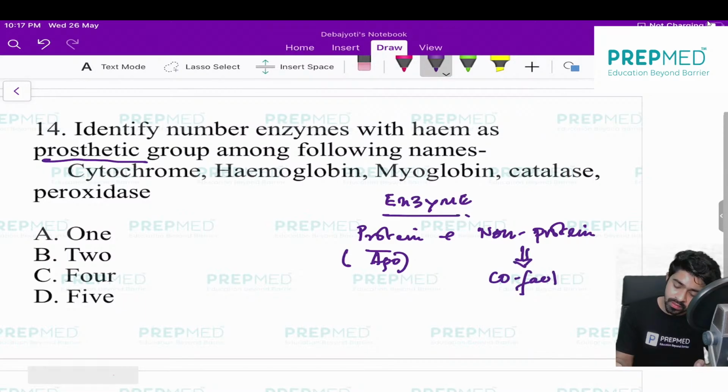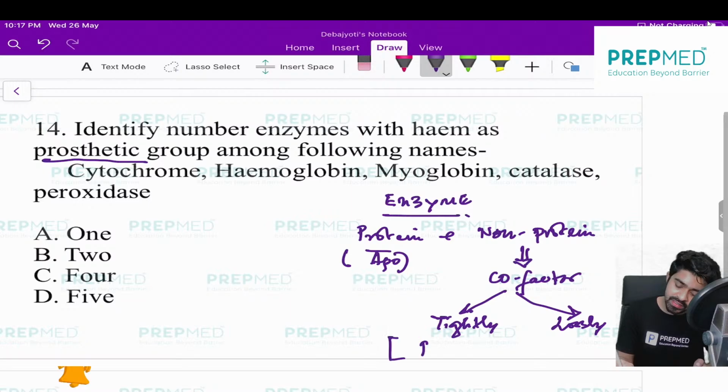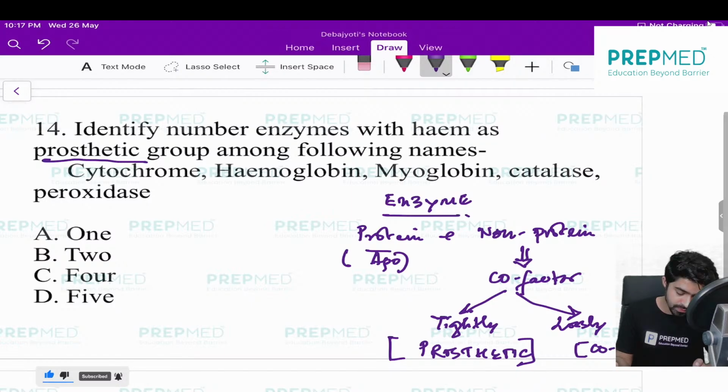Now this cofactor is again of two types. If you find your cofactor is tightly attached, then you can call it a prosthetic group. And if it is loosely attached, you can call it a coenzyme.